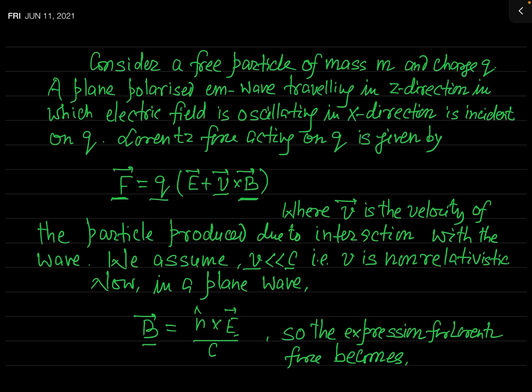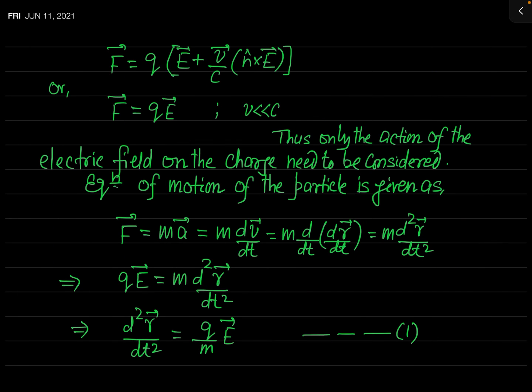After replacing it, what will be the expression for Lorentz force? You can see F equal to Q times E plus V over C n cross E. Now, as we have assumed that V is much smaller than C, definitely the second term inside this square bracket will be much smaller than the first term, that is E. And so we can neglect the second term in this expression in accordance with our assumption.